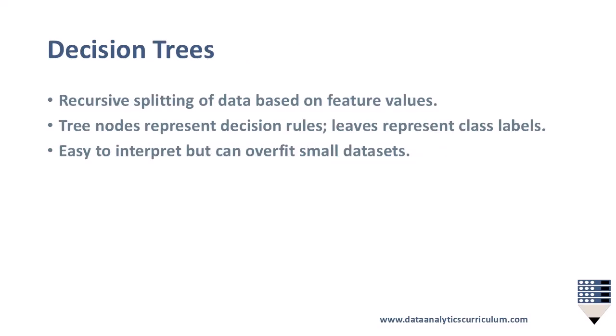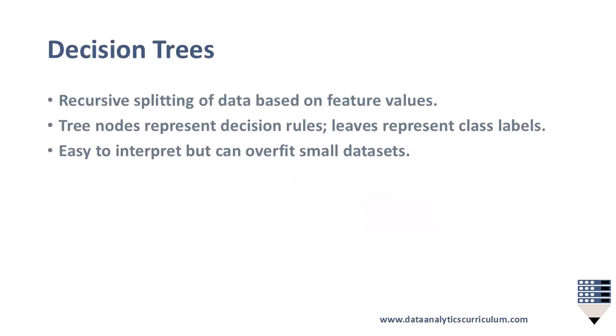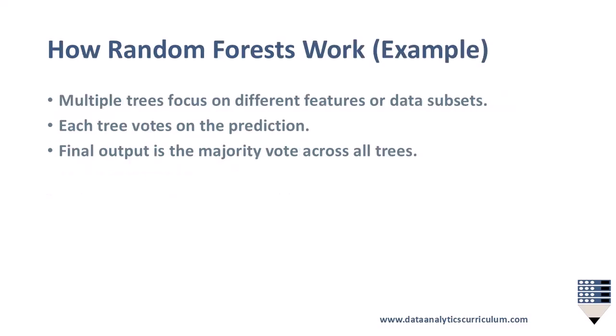Decision trees split the data recursively based on feature values. Tree nodes represent decision rules, and leaves represent class labels. Decision trees are easy to interpret but can overfit small datasets. Random forests. A random forest is an ensemble of multiple decision trees trained on different subsets of data. Predictions are combined via majority voting, which reduces overfitting and improves accuracy. Random forests are robust for complex, real-world data.